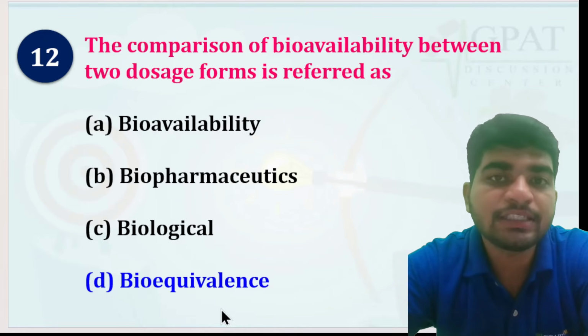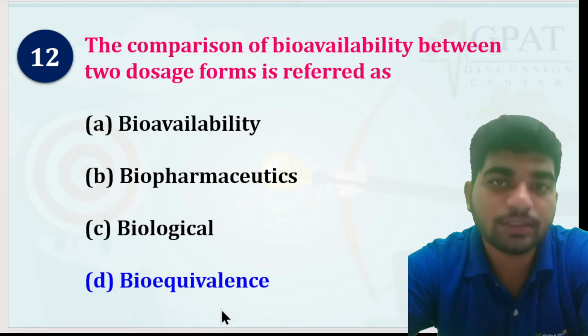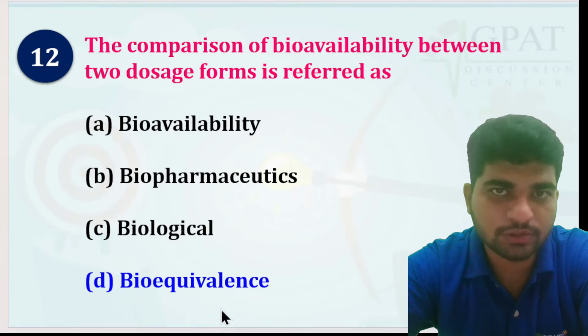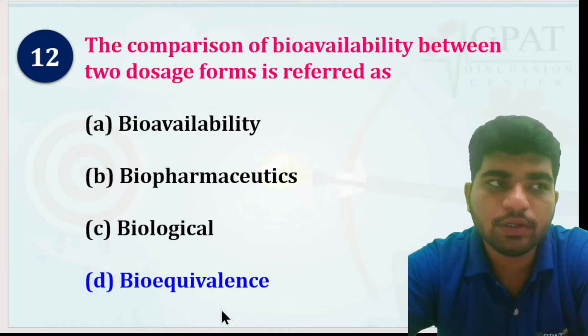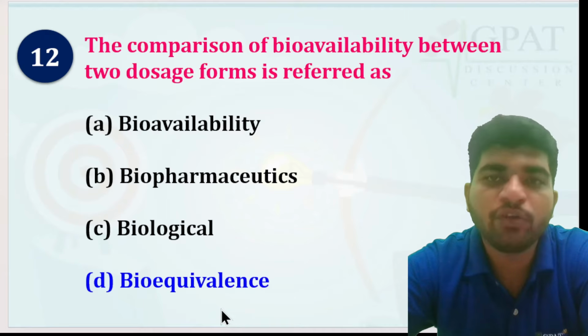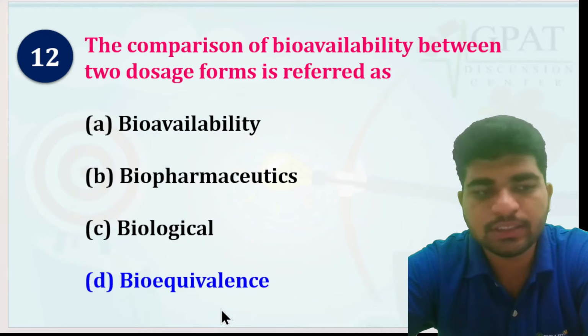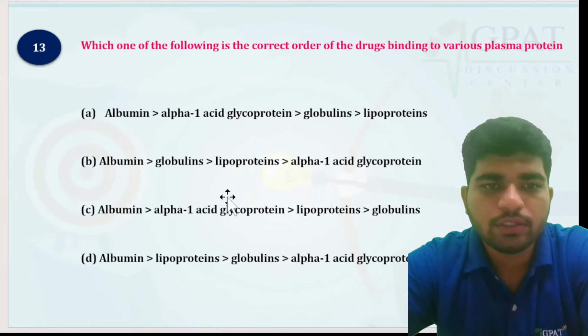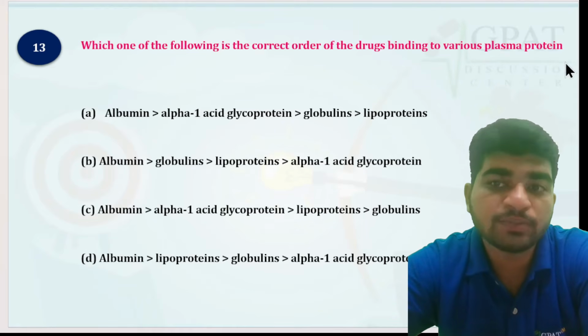Bioequivalence studies are also crucial for generic medicines. Whenever you compare a generic medicine with the branded medicine, bioequivalence studies are conducted there.